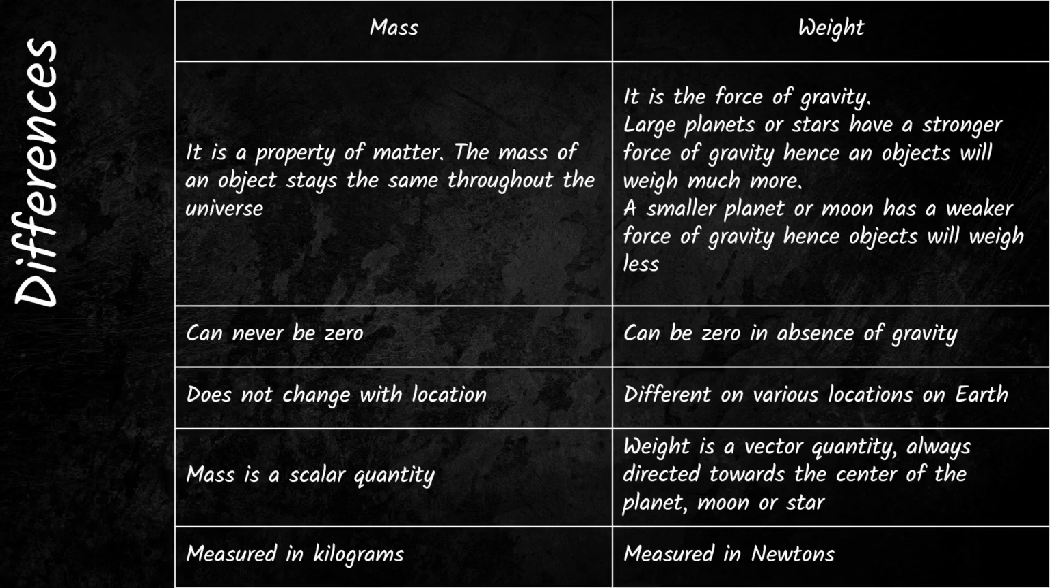Mass of an object can never be zero, while weight of an object can be zero in absence of gravity. That's what we experience in space, called weightlessness. Mass does not change with location, while weight can change on various locations on Earth. Mass is a scalar quantity, while weight is a vector quantity, which is always directed towards the center of the planet, the moon, or the star. Mass has units kilograms, while weight is measured in newtons.